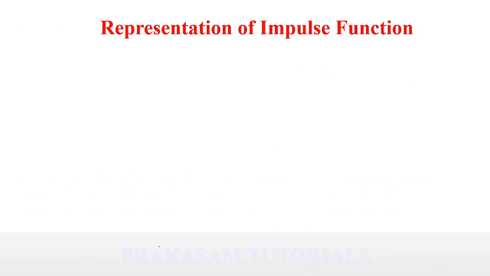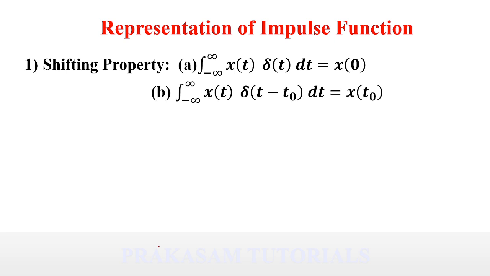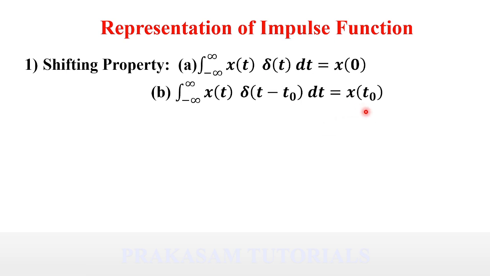Next, we are going to discuss the representation of unit impulse function, or properties of the impulse function. The first property of the impulse function is the integral from minus infinity to infinity of x(t) δ(t) dt is equal to x(0). And the second property is the integral from minus infinity to infinity of x(t) δ(t − t0) dt is equal to x(t0). This is the shifting property of the delta function, or the shifting property of the impulse function.